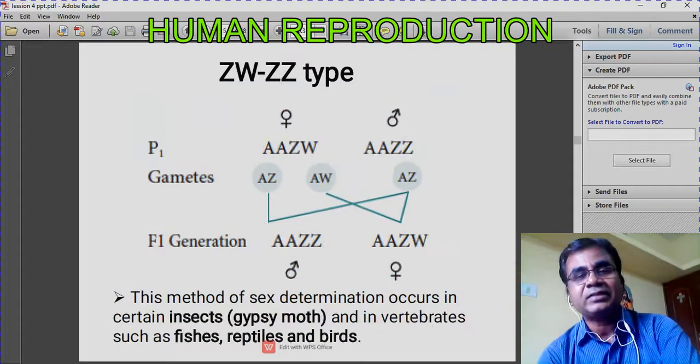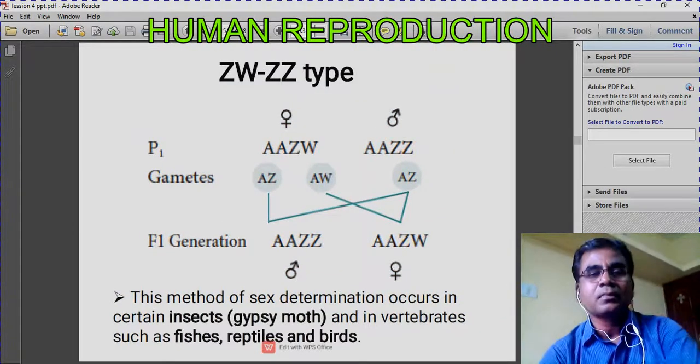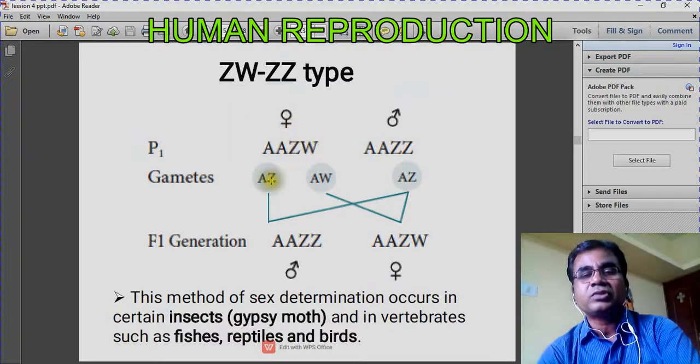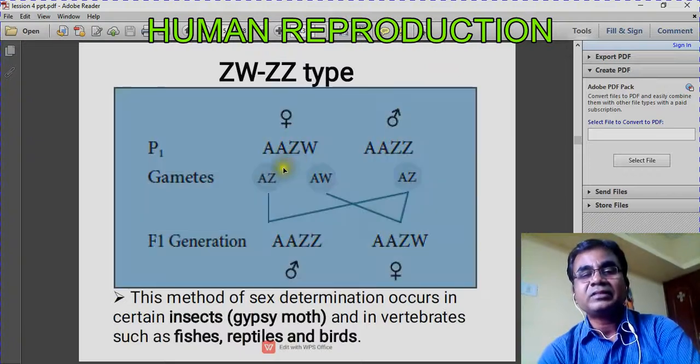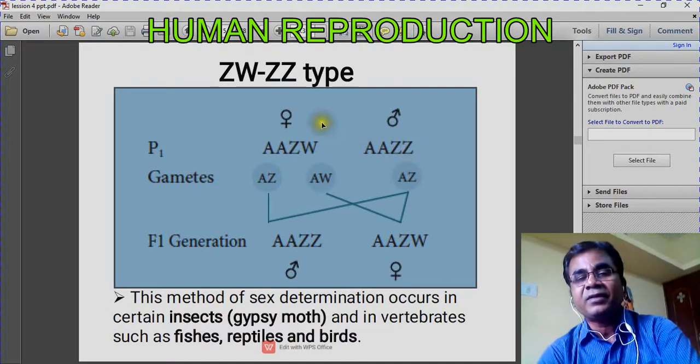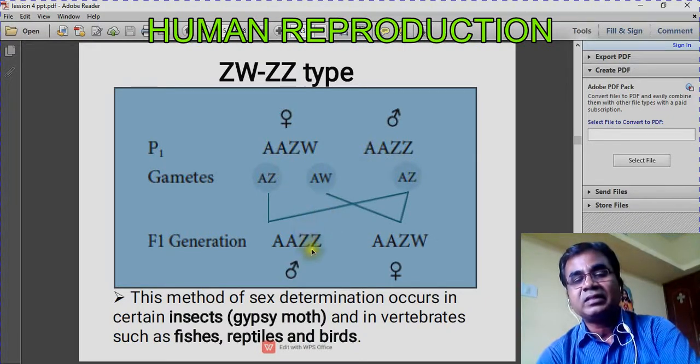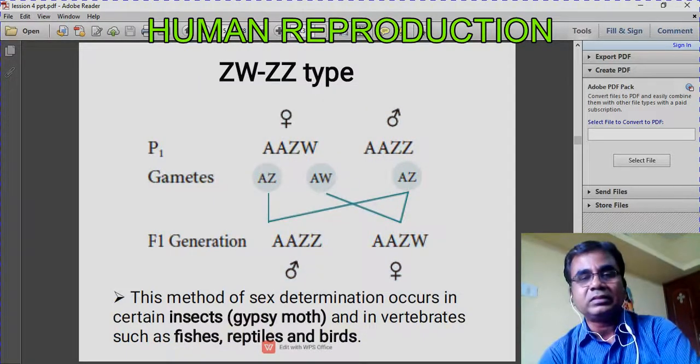The next type of sex determination is ZW and ZZ. This is the female. Females are producing two types of gametes. Males are producing one gamete. So males are homogametic, females are heterogametic. When these gametes fuse to form the next generation, if the two chromosomes are similar, then it is homomorphic. If they are different, then it is heteromorphic. Such kind of sex determination you can see in insects, fishes, reptiles, and birds.